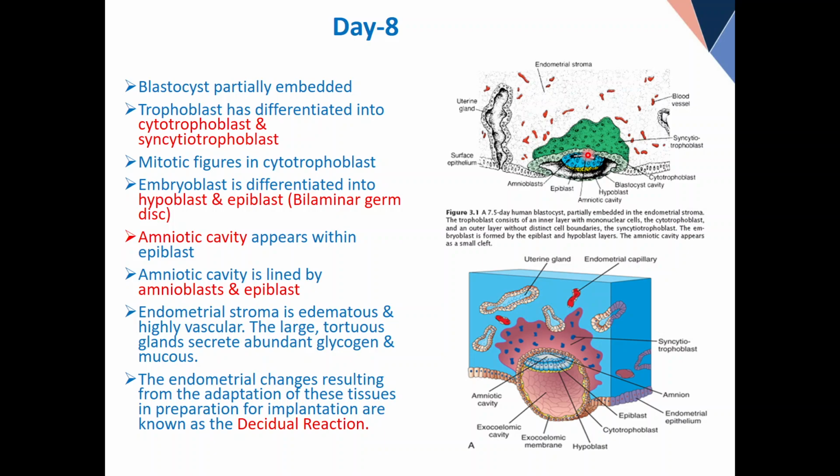So you have to make your own picture. Initially, the blue colored cells are in contact with the light green with no such space, which is shown here. So there is a stage before that. What is that stage? Embryoblast differentiates into two. Upper epiblast, lower hypoblast. Is that clear? So no more embryoblast. Differentiated into epi and hypo.